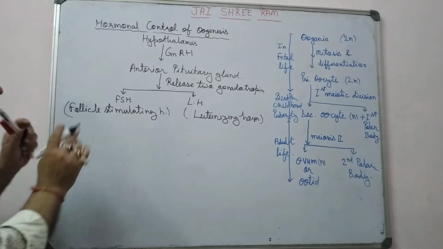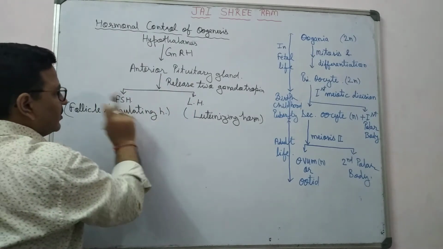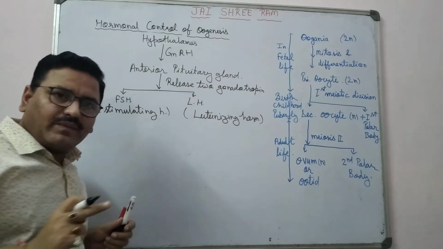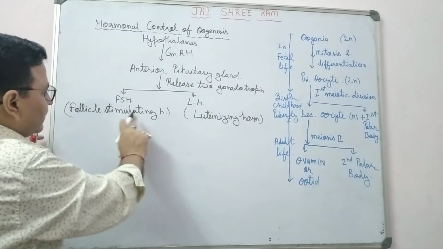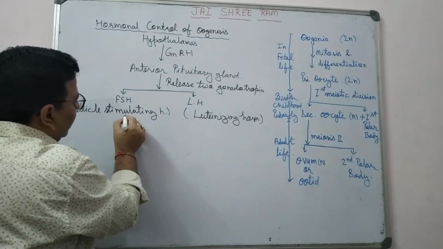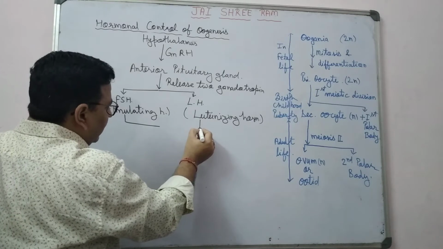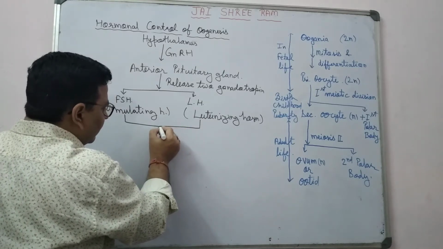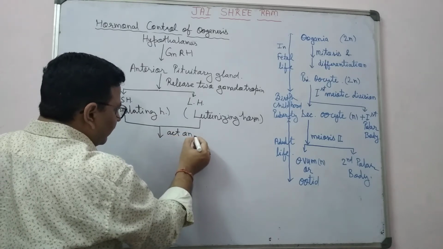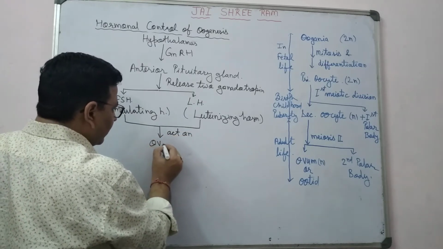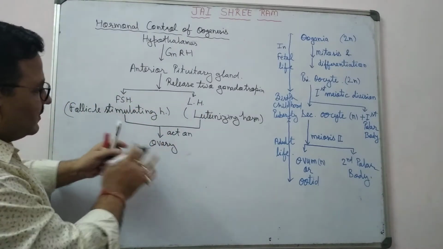So the anterior pituitary gland releases two hormones, follicle stimulating hormone and luteinizing hormone. These are known as gonadotropin hormones. Now, these gonadotropin hormones act on the ovary. Both gonadotropin hormones influence the ovary.